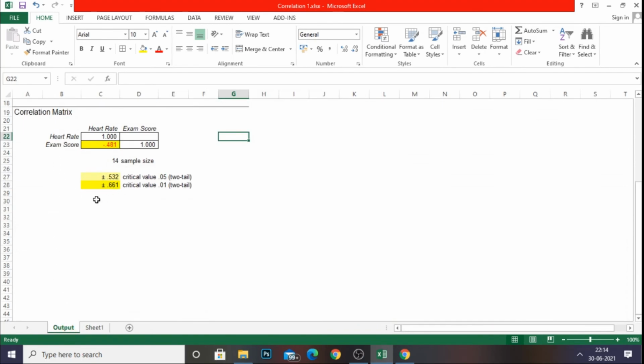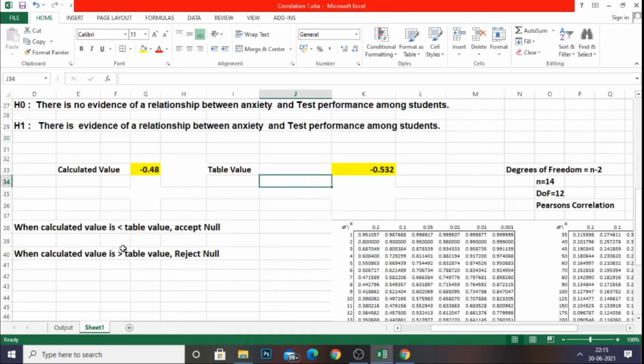In order to confirm, using Megastat, we have identified 0.05 two-tail. The critical value is plus or minus 0.532. If it is positively correlated, the table value will be 0.532. Since it is negative correlation, it is minus 0.532.